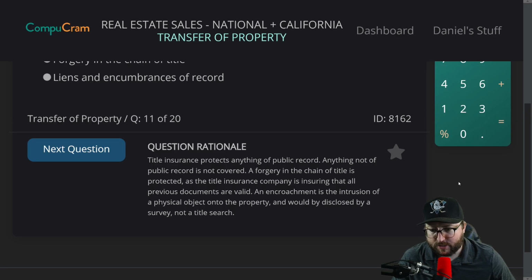Here's the explanation. Title insurance protects anything of public record. Anything not of public record is not covered. A forgery in the chain of title is protected as the title insurance company is ensuring that all previous documents are valid. An encroachment is the intrusion of a physical object onto the property and would be disclosed by a survey, not a title search.